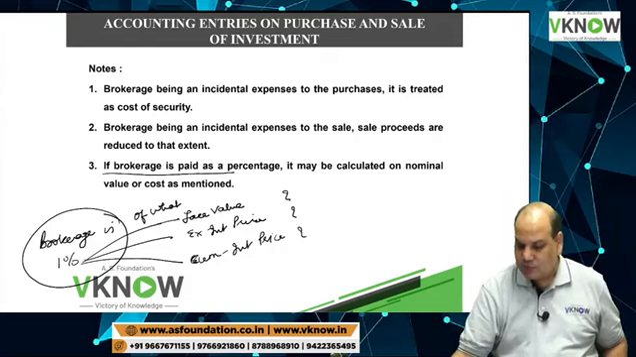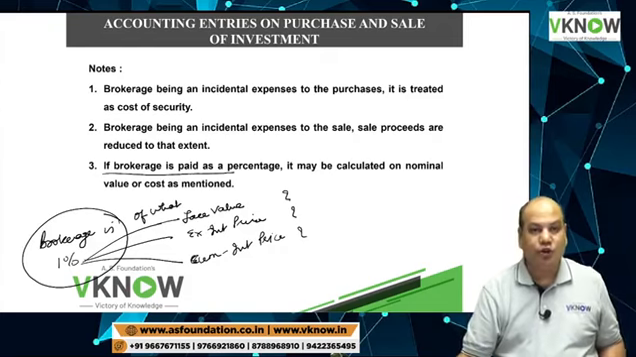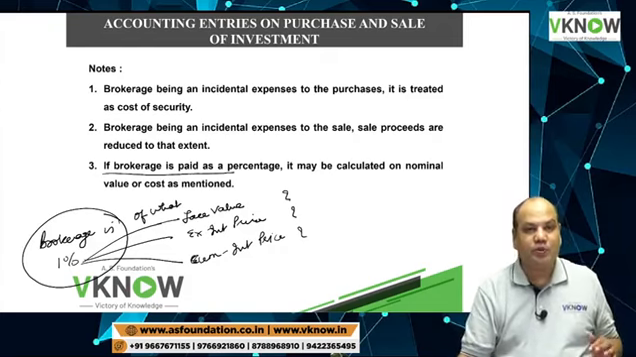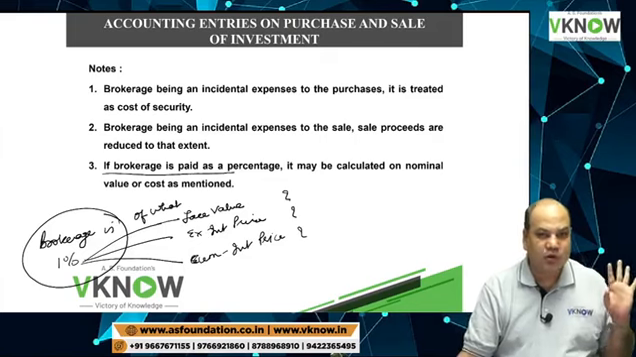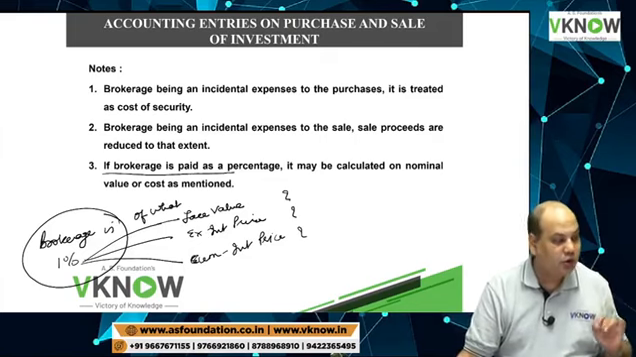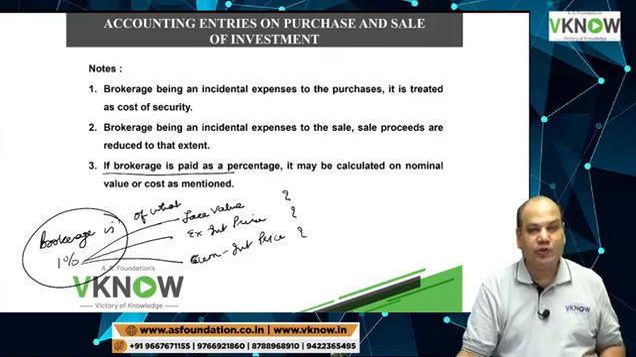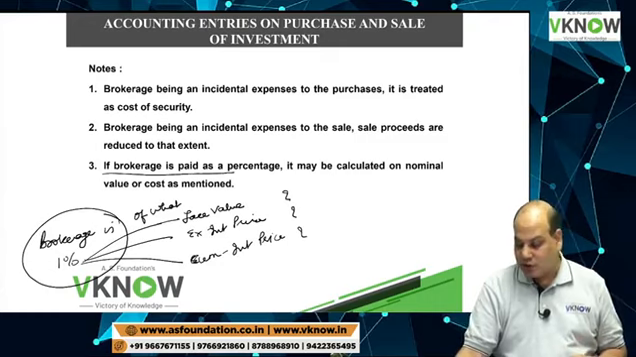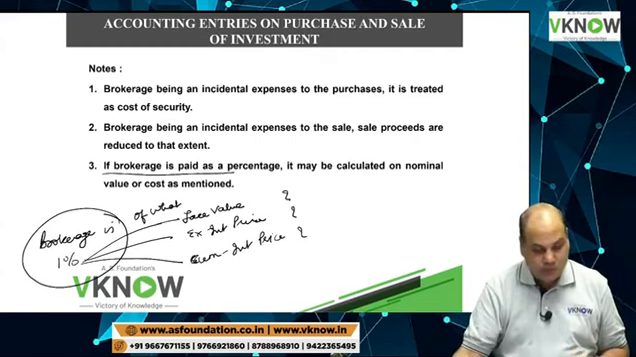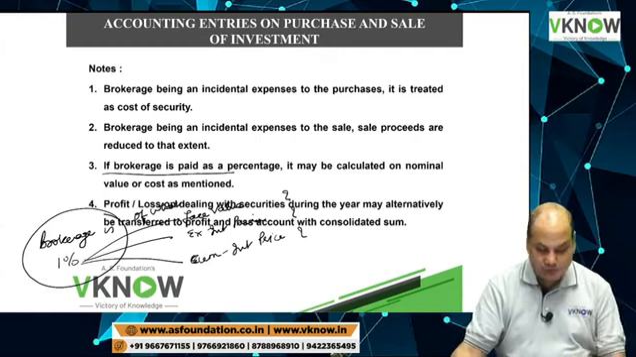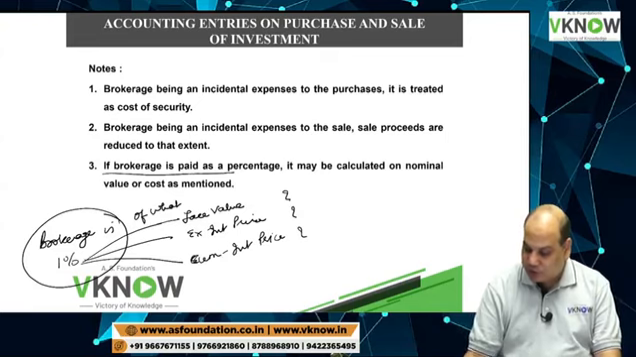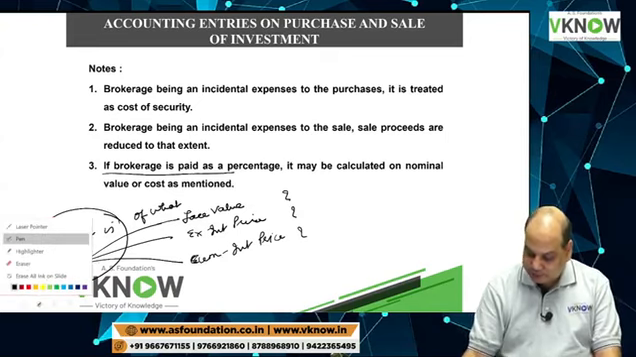Question. If the institute says brokerage is 1% of face value, take 1% of face value. If the institute says 1% of ex-interest price, take 1% of ex-interest price, or 1% of cum-interest price. But sometimes the question is silent. So write one note from my side.